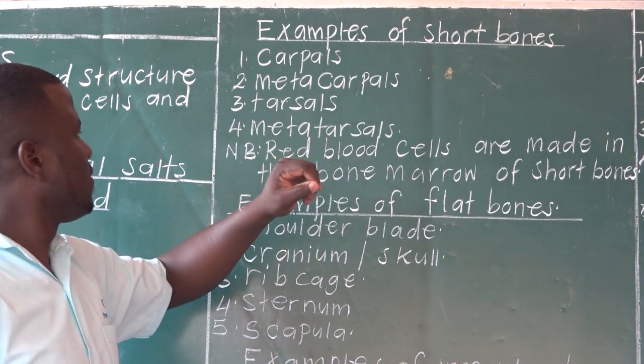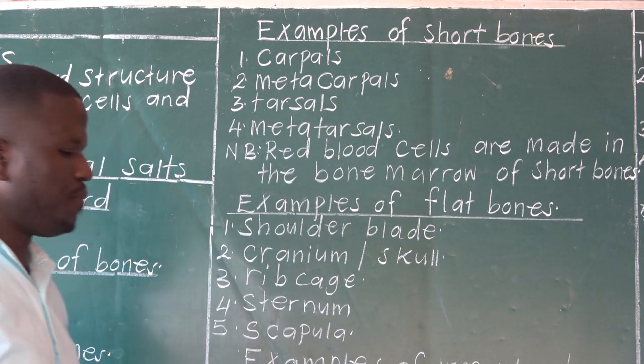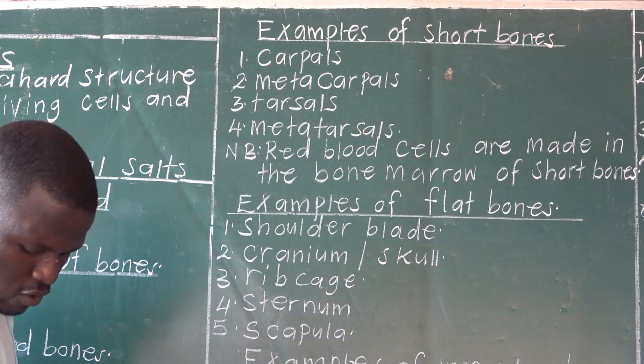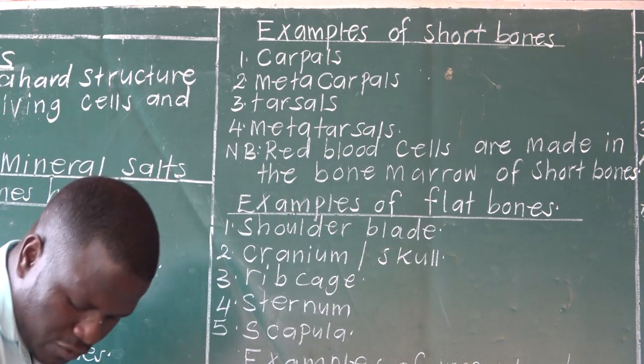Then tarsals. Tarsals are found in the ankle. Your ankle has what you call tarsals. Then the foot here.